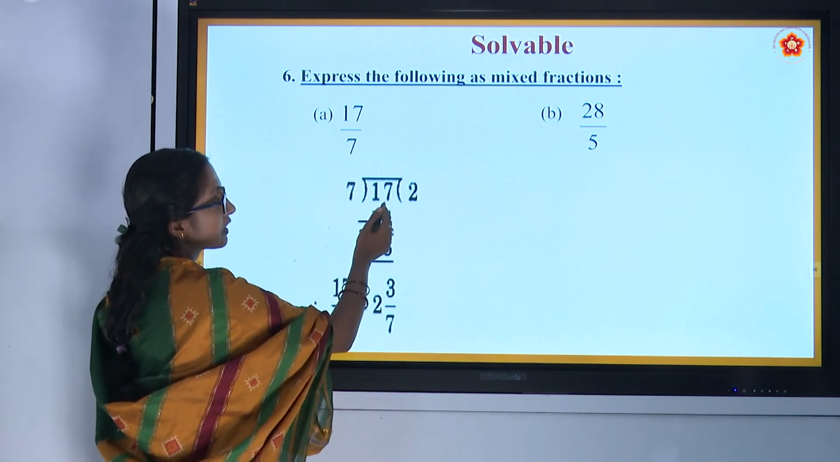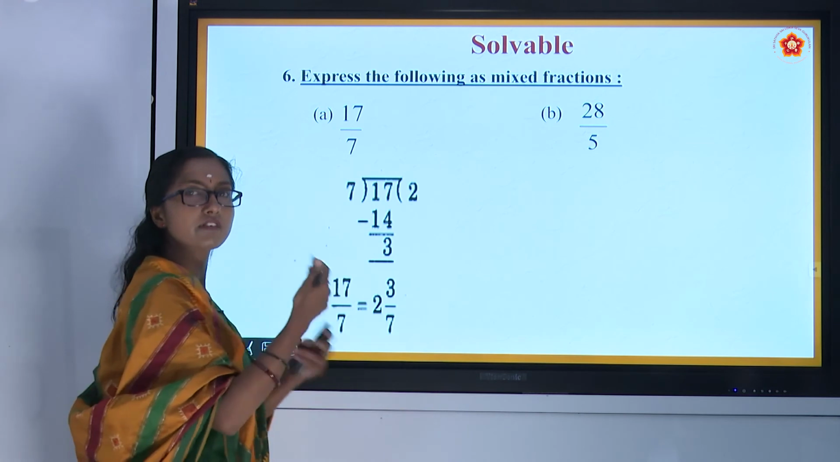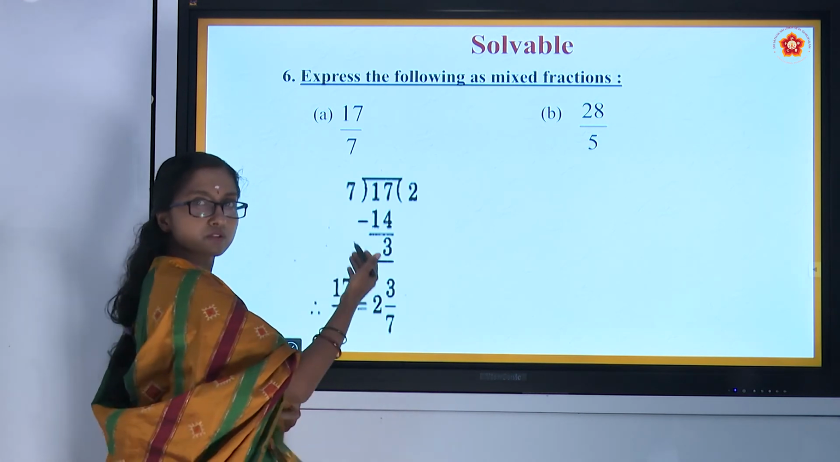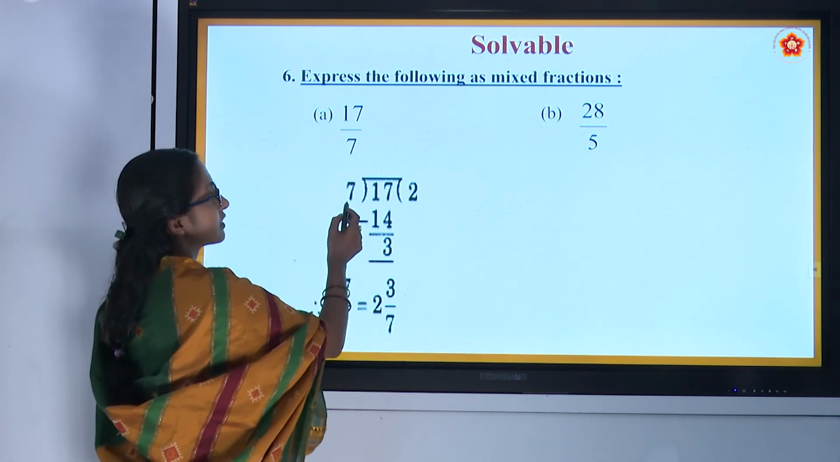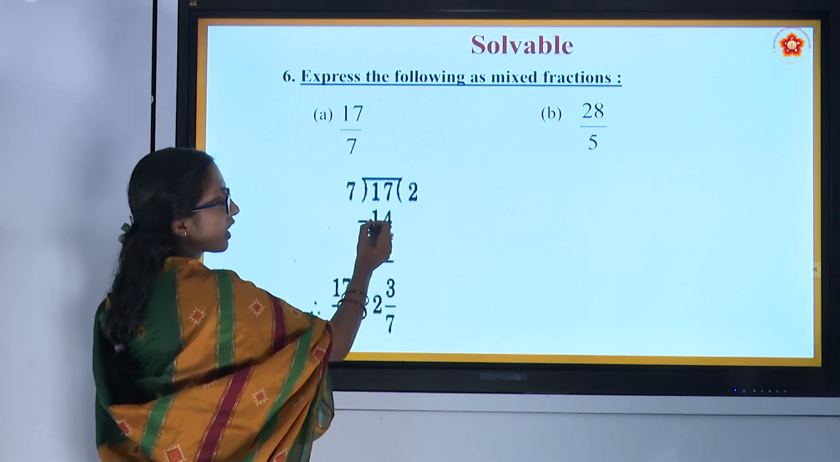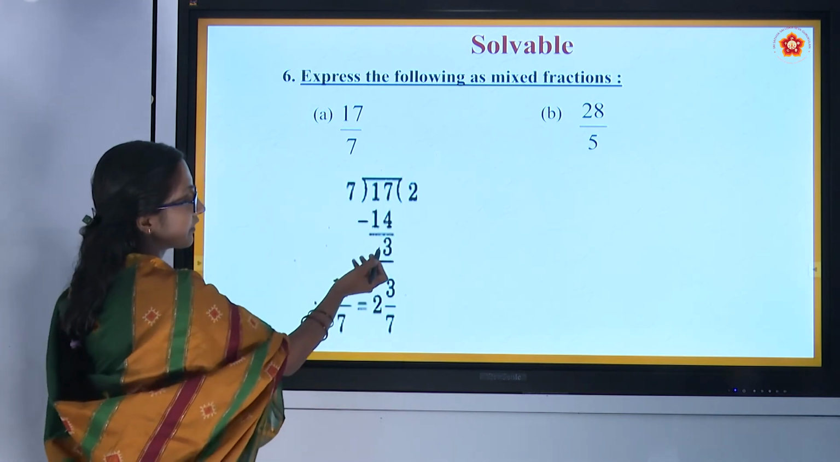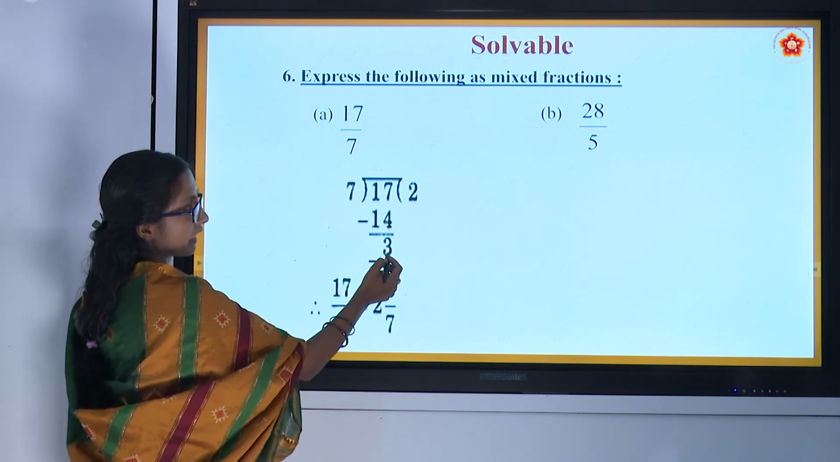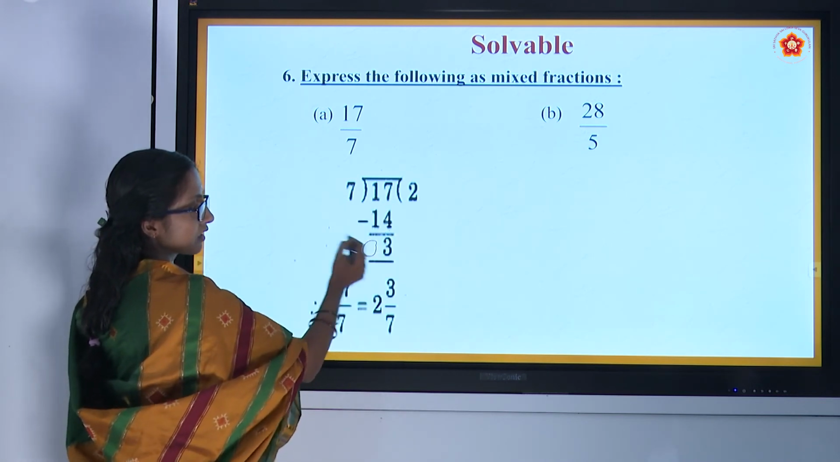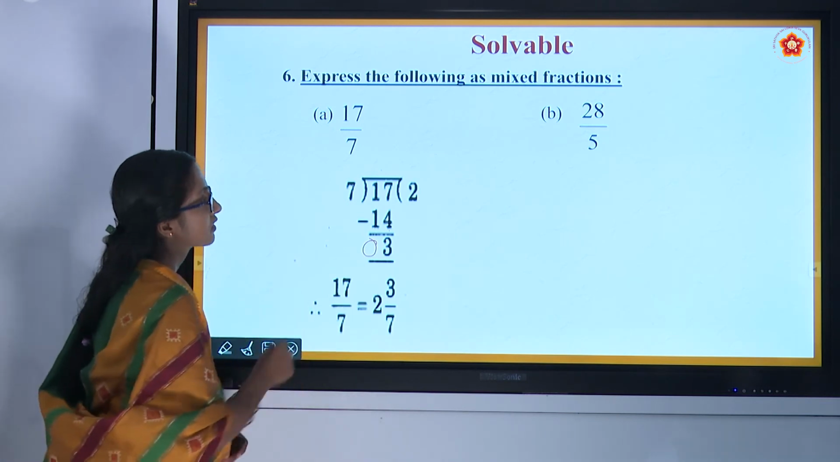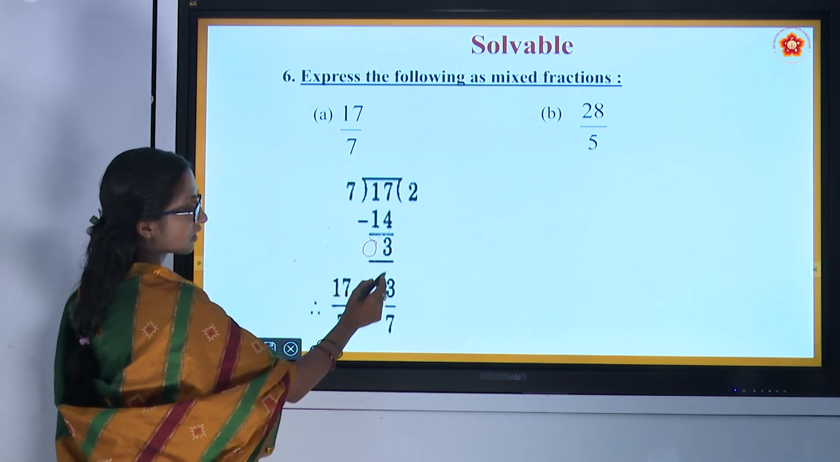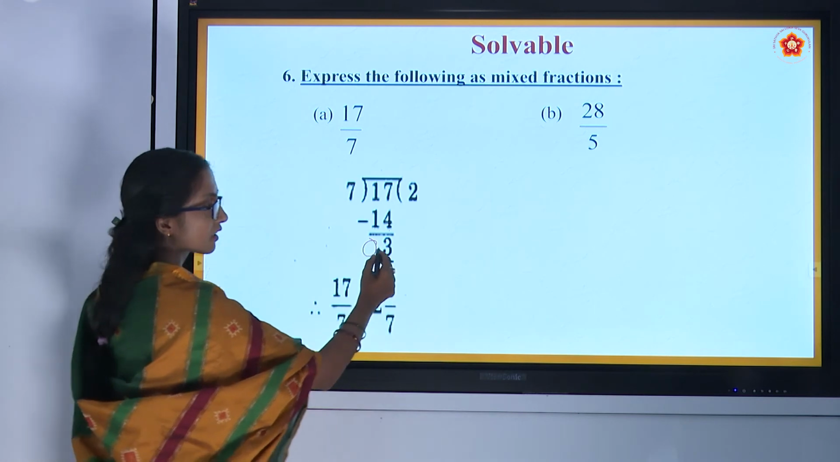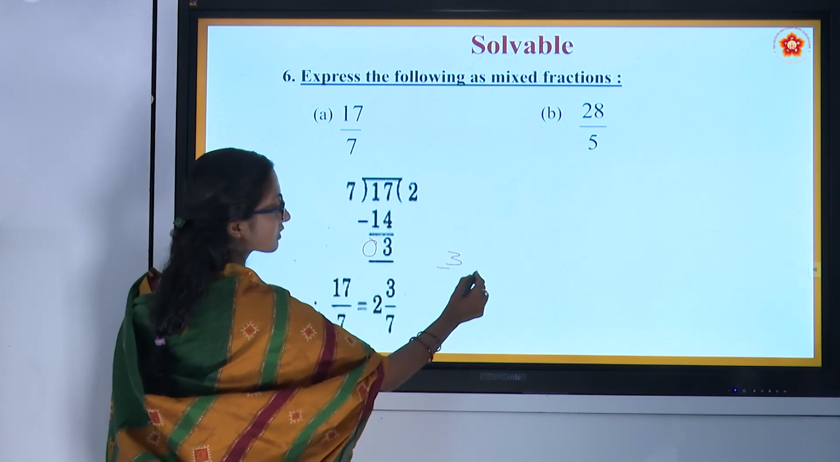7 ones are lesser than 17. In the 7 table, we need to search to divide 17 by 7. 7 ones are 7, 7 twos are 14. From 17, if we minus 14, that is 7 minus 4 is 3, 1 minus 1 is 0. 3 remains. Whatever the remainder is, that is the part.